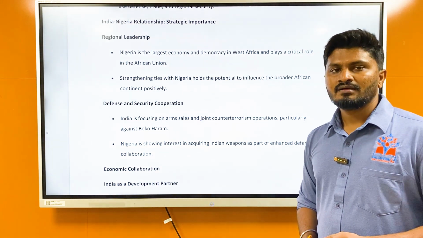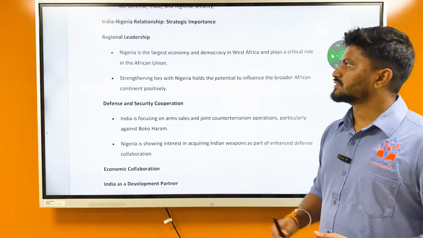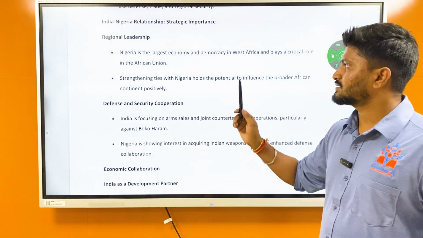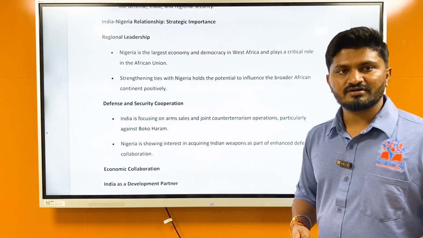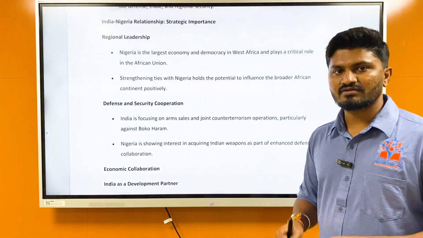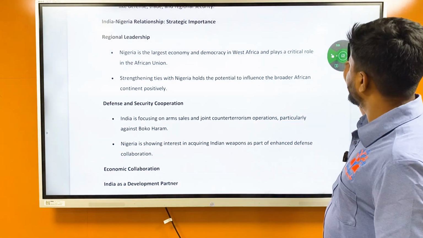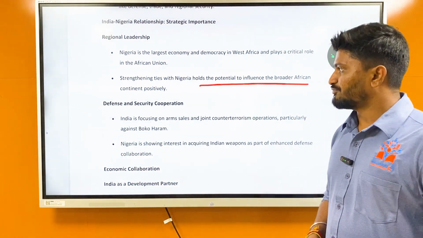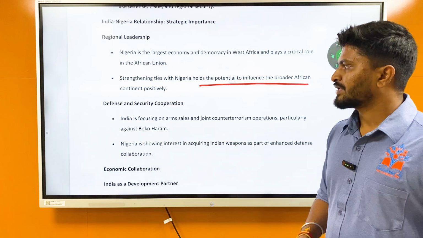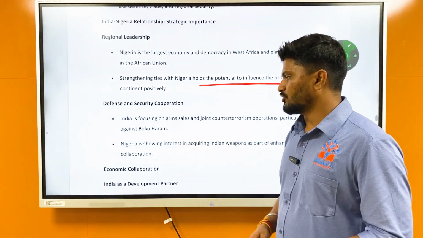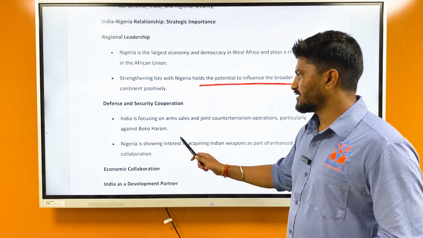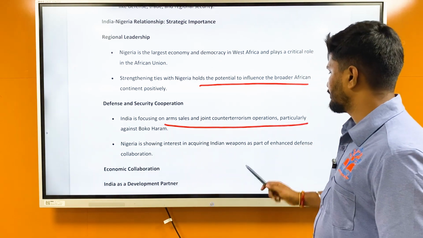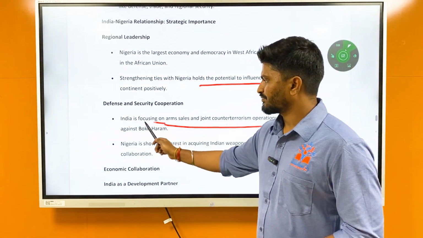India is the largest democracy in the world, whereas Nigeria is the largest economy and democracy in West Africa, whereas South Africa is the largest democracy in Southern Africa. Strengthening ties with Nigeria holds the potential to influence the broader African continent positively. Then, there are also talks about defense and security cooperation. India is focusing on arms sales and joint counter-terrorism operations, particularly against Boko Haram.